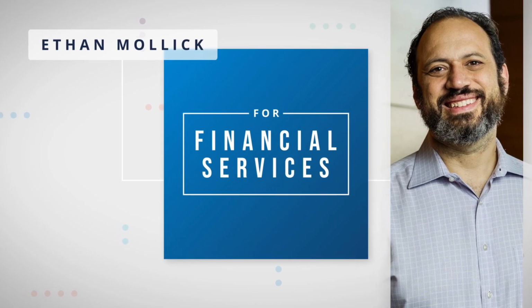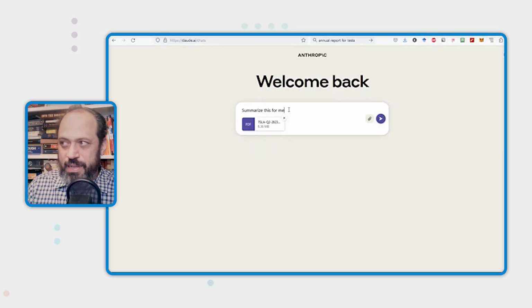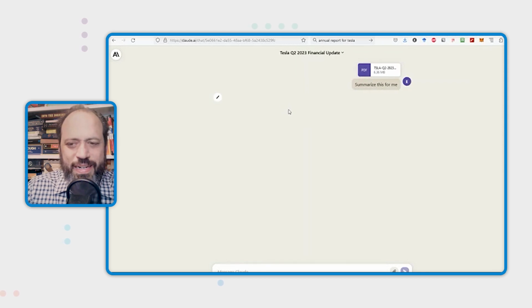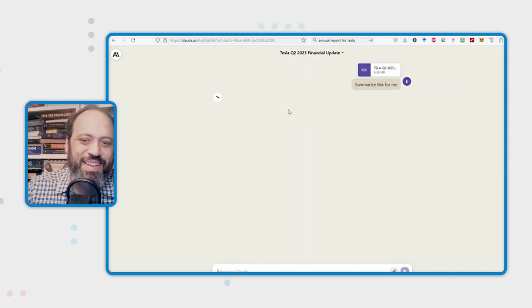Okay, so here all I've done is gone to the Tesla website and downloaded their Q2 2023 update and earnings report. And I could just tell Claude to summarize this for me. It can read the entire text of a PDF and load the entire thing into memory. And so this is one example of now I can actually talk to this data.